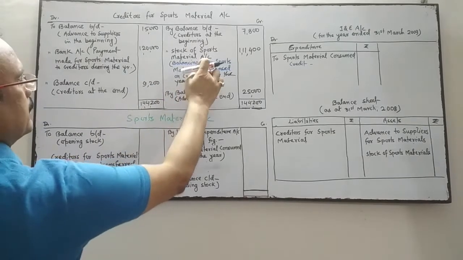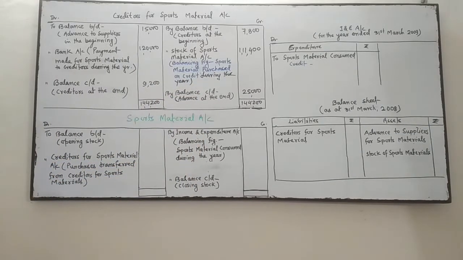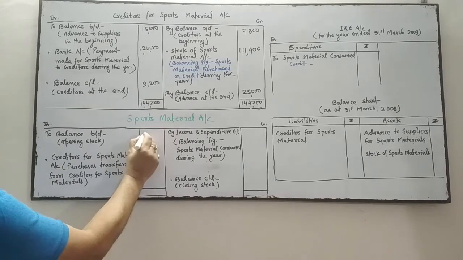Is it clear? Now, next ledger we will operate: sports material. So you see the stock of sports material in the beginning, opening stock, is 2,200.